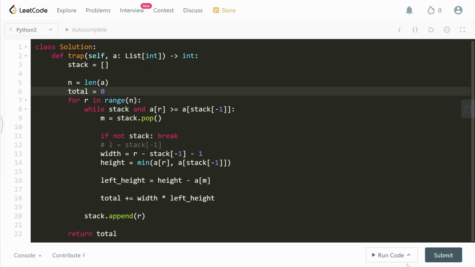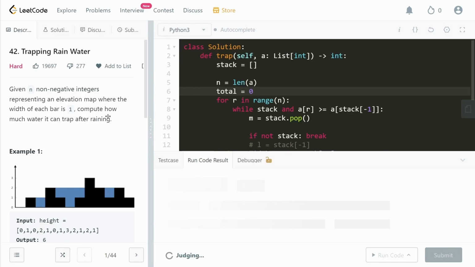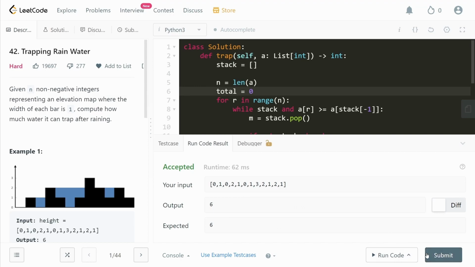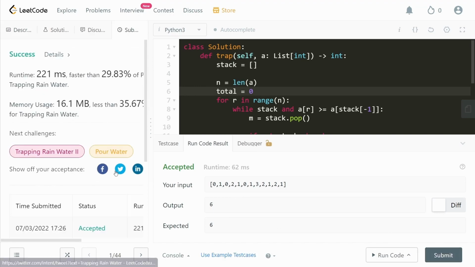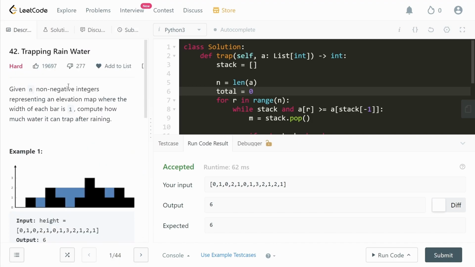And let's go ahead and run this code once just for a quick sanity check. Cool, looks like it works. So let's go ahead and submit this. And we get it accepted. Alright, cool. So this is it for the solution to the problem, trapping rainwater.